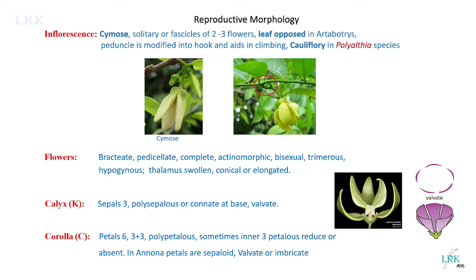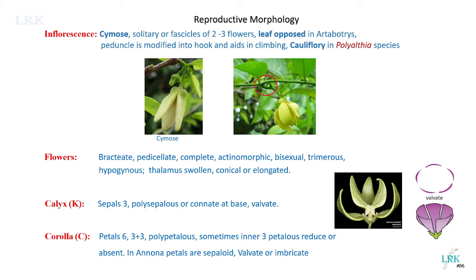If it is not possible to cut into two equal halves in any plane, then we call those flowers asymmetric flowers. If we cut the flower into two equal halves in a single plane, then we call it zygomorphic or bilateral symmetry.